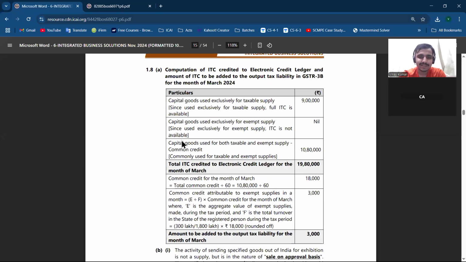How we have to present is computation, mainly computation, and on the provision what you will do: the amount to be added in the output tax liability of the month of March, that is the conclusion. But in the examination, at least write the conclusion, what will happen in this scenario. Just write in a one or two liner what will happen. That will help to present your answer in a well presentable manner.